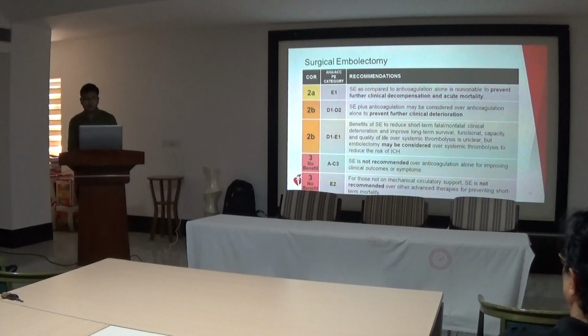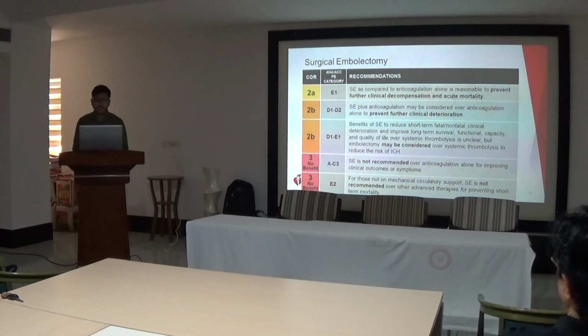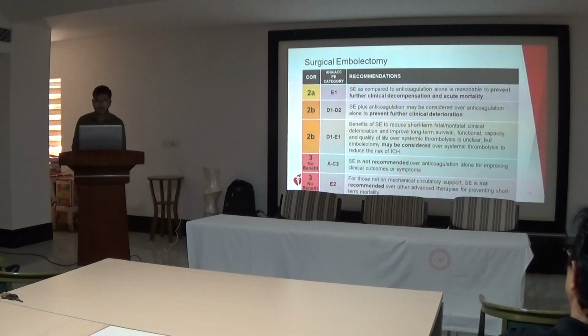Surgical embolectomy, similar to mechanical thrombectomy, is a class 2A recommendation in E1 category patients. As compared to anticoagulation alone, it is reasonable to prevent clinical decompensation and acute mortality. In category D1, D2, surgical embolectomy plus anticoagulation may be considered over anticoagulation alone to prevent further clinical deterioration. And in category D1 to E1, the benefit of surgical embolectomy to reduce short-term fatal or non-fatal clinical deterioration and improve long-term survival, functional capacity and quality of life over systemic thrombolysis is unclear, but it may be considered